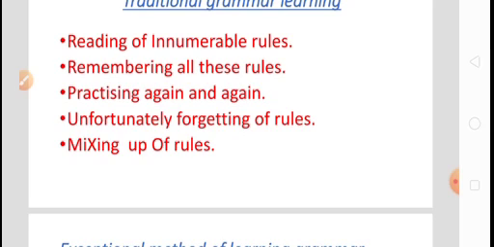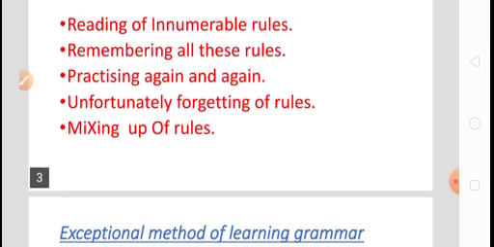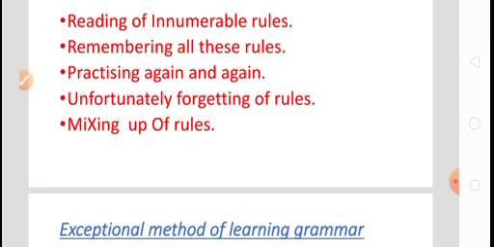And apart from that, suppose you try to cover 3-4 segments of grammar, reading the rules of different segments, what will happen to you? All these rules will be mixed up, and it's really difficult for you to remember which rules must be applied in which segment. So it's really difficult to remember, and it's really difficult to learn the grammar in a particular way.